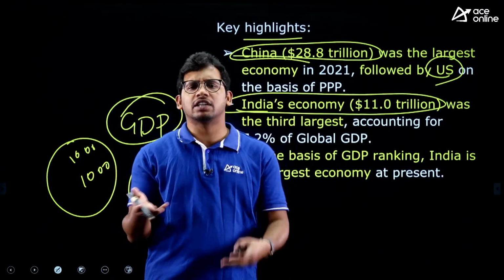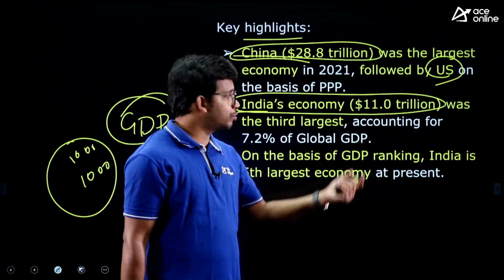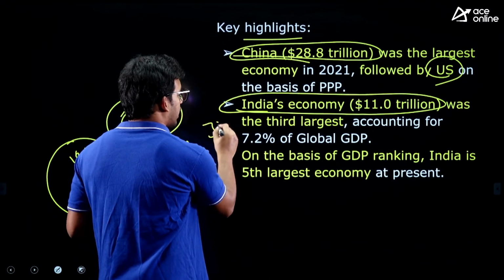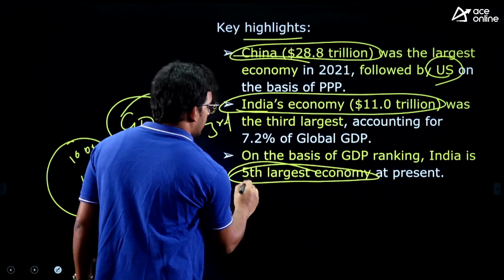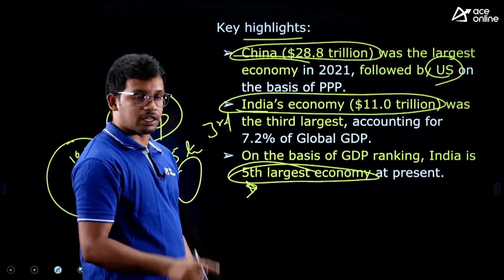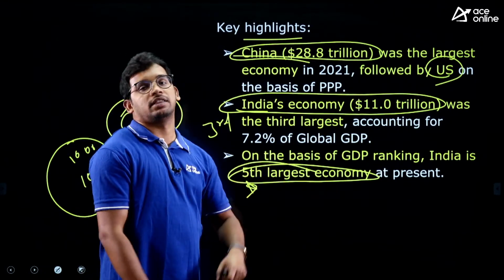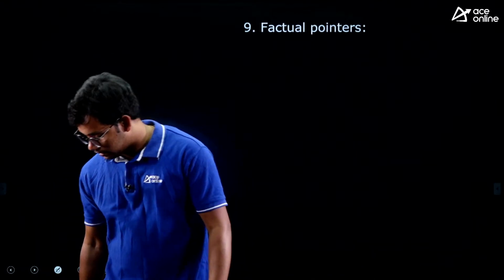In terms of GDP, we are just 3.5 trillion, but in terms of spending on the basket of goods, our economy is $11 trillion. So India is third in purchasing power parity, but in terms of GDP, India is the fifth largest economy.